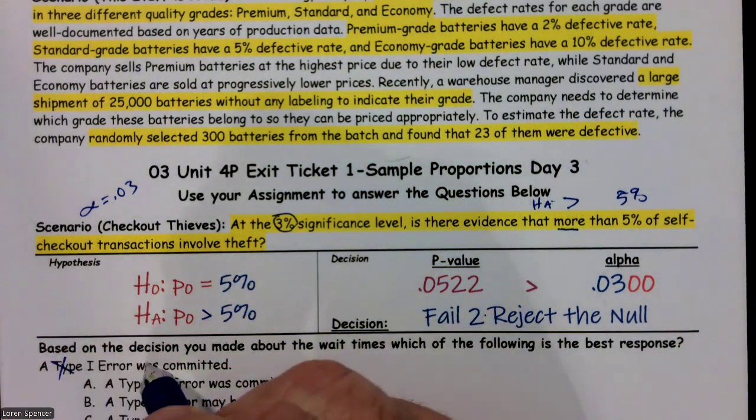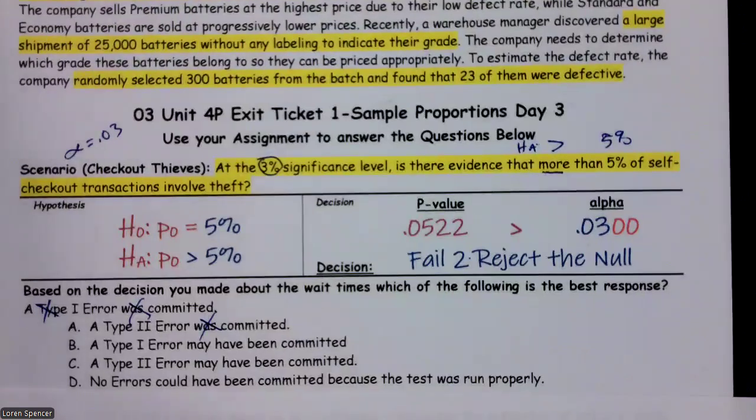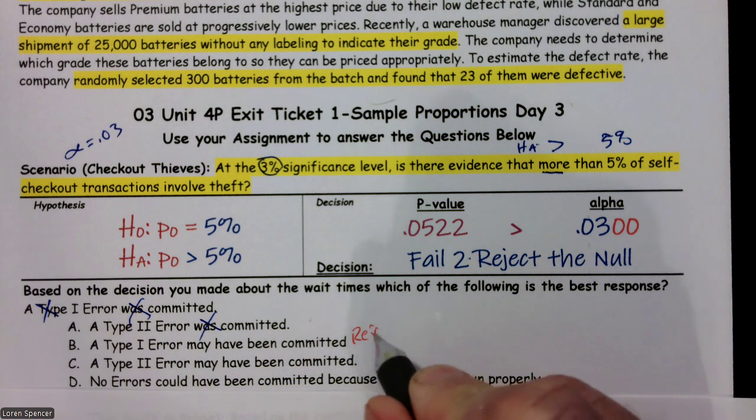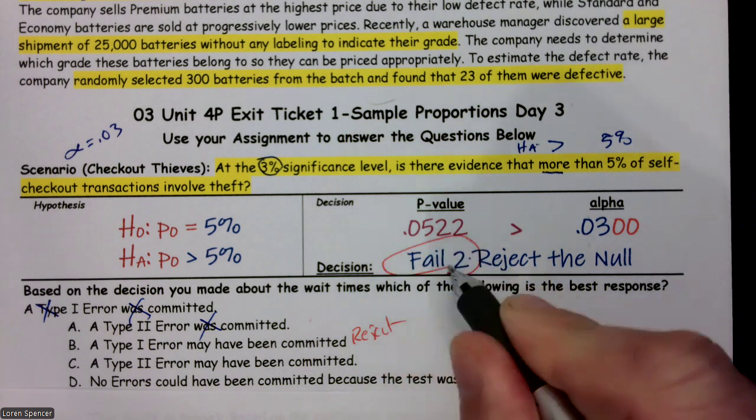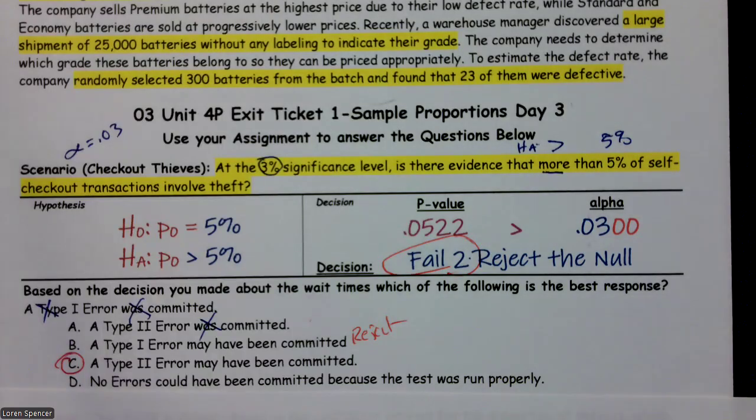And by the way, we don't like these definitive "was committed" answers. We're not sure if one was committed or not. So that gets rid of those first two. Type 1 can only be if we reject. Type 2 is a fail to reject. So our best answer choice here is type 2, because we failed to reject. The only type of error that we could have committed was a type 2 error.